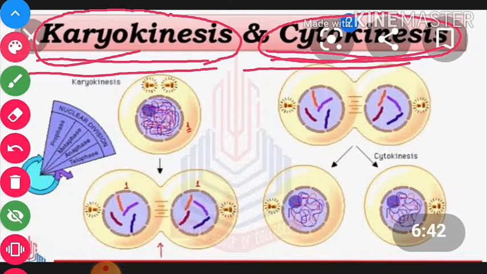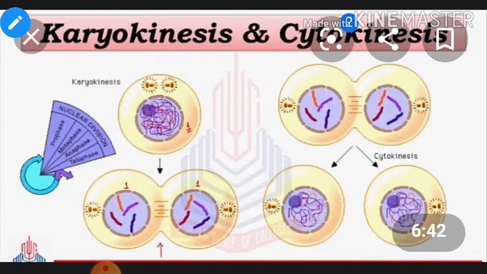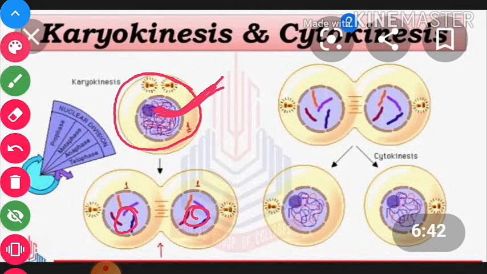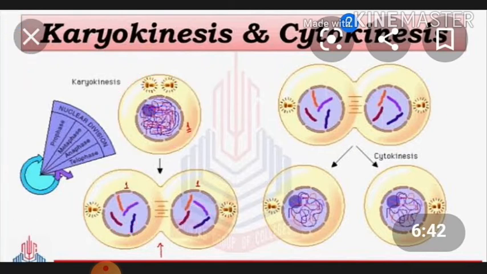So this is overall the description about the karyokinesis. What changes will occur here? You can see here the overall cell that will go through the mitosis process, and the changes will occur in this nucleus. Clear? In the first parent cell, you can see the chromatin.